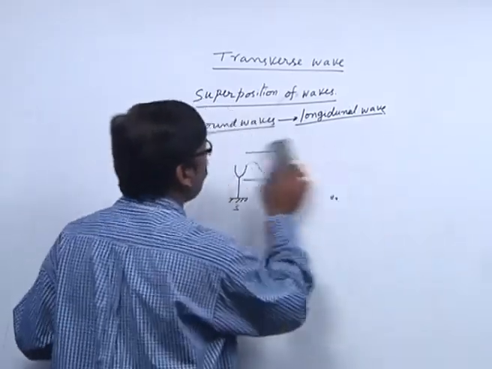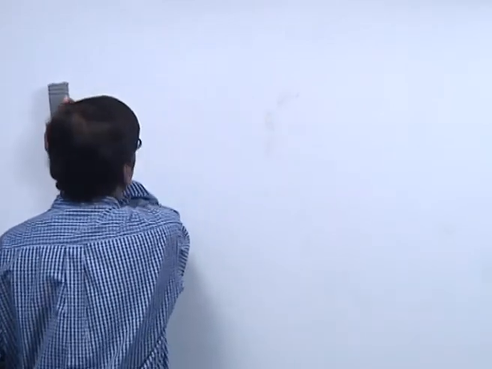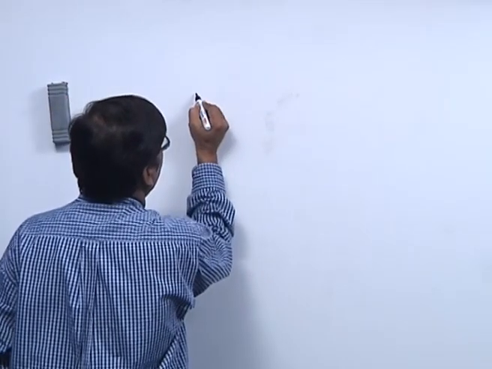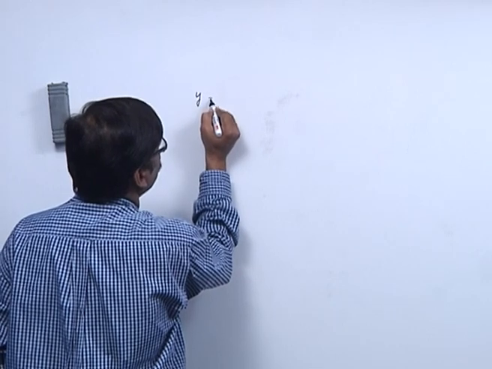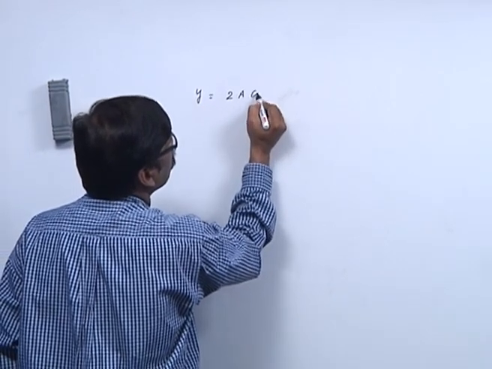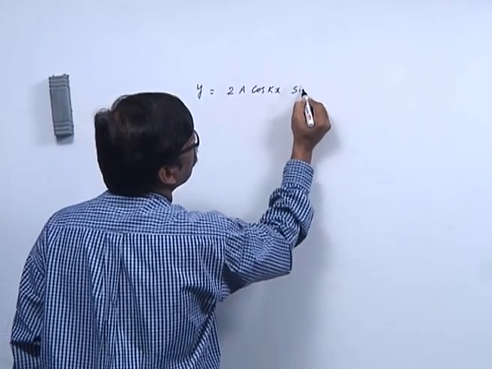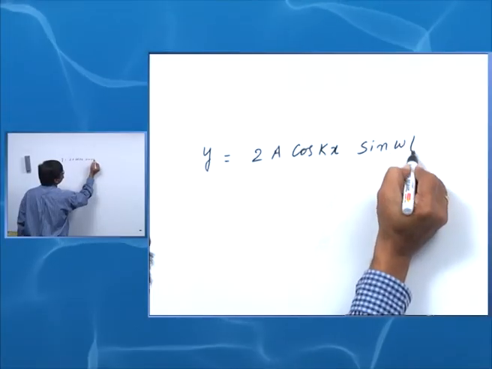The physics behind this mathematical equation, stationary wave. y is equal to 2a cos kx sin omega t.